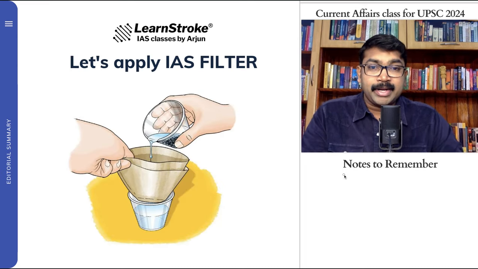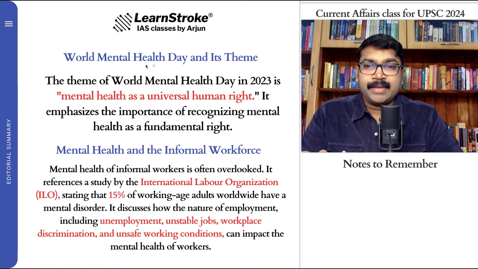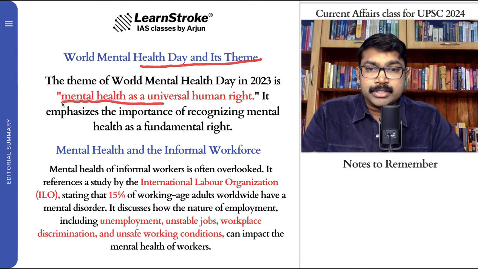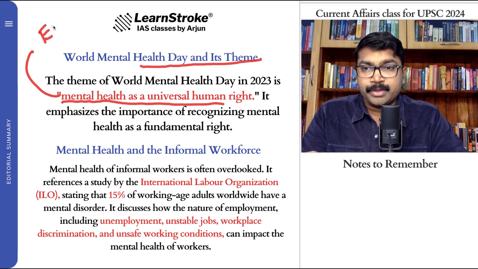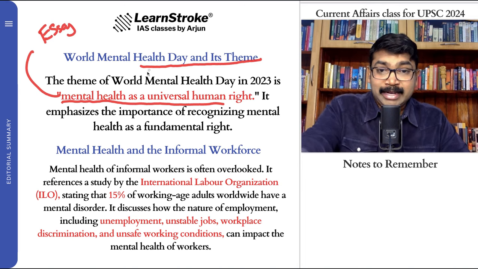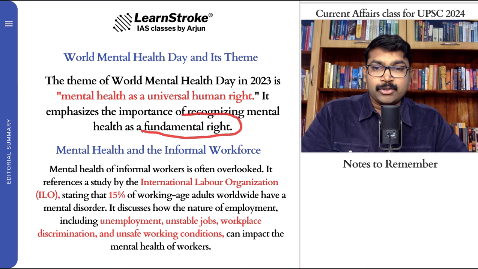Let's apply the IAS filter and take an important idea. Recently we're talking about World Mental Health Day and its theme. So what is the theme of World Mental Health Day in 2023? The theme is mental health as a universal human right. This can even be asked as an essay question. For civil services also, you can get an essay question: mental health as a universal human right. It is also recognizing that mental health should be a fundamental right. This can also be a good question.